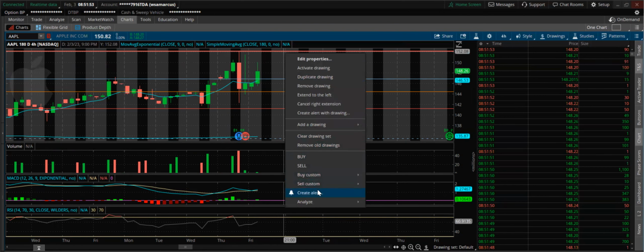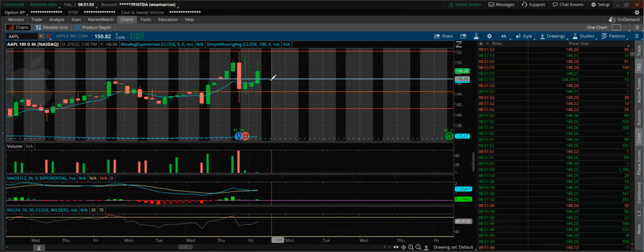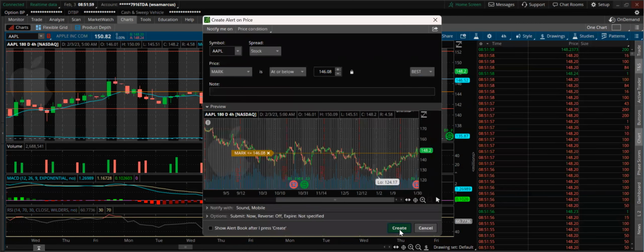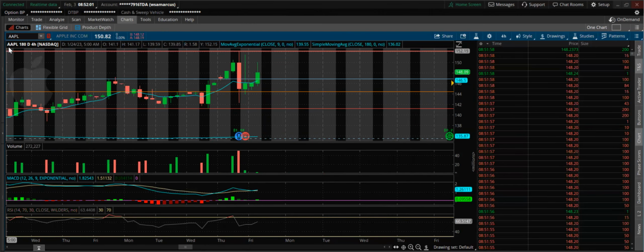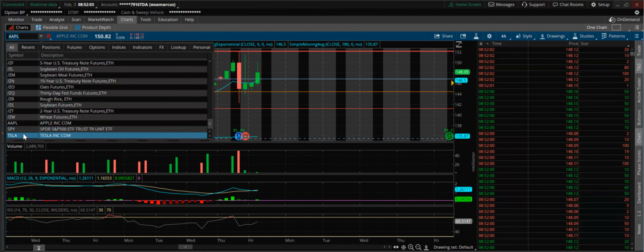It's in a range right now. Make sure you guys set your alerts to the upside or the downside so you guys can know which way Apple's going to end up going. All right, next stop we're going to talk about Tesla.